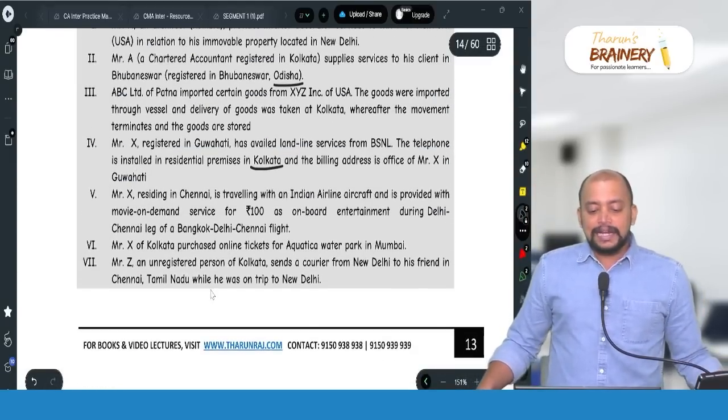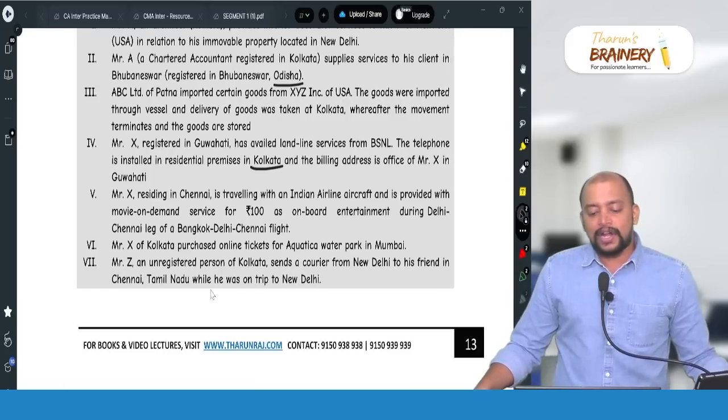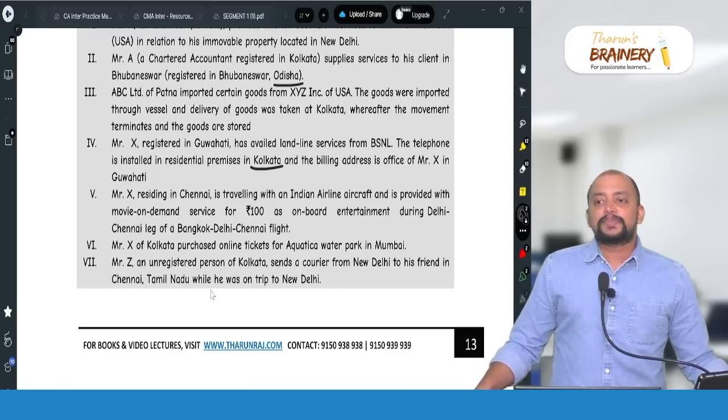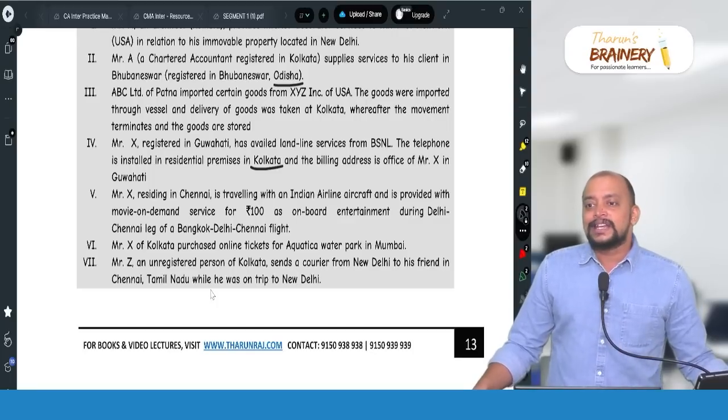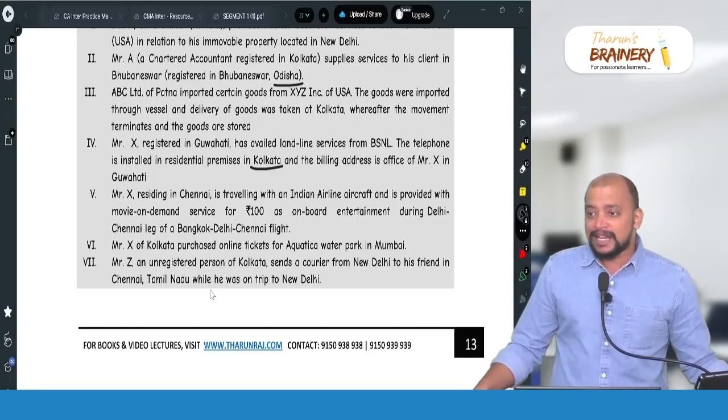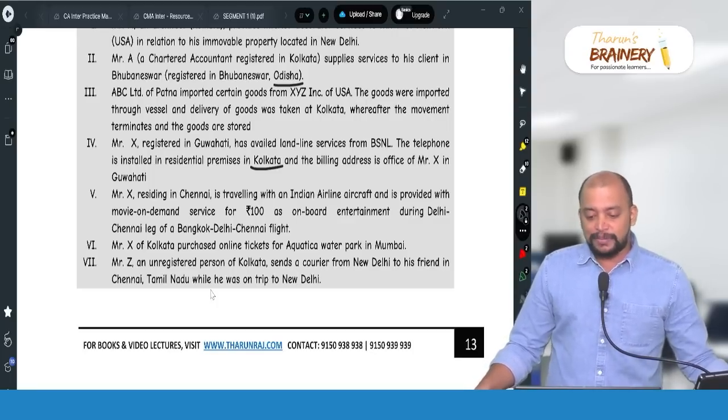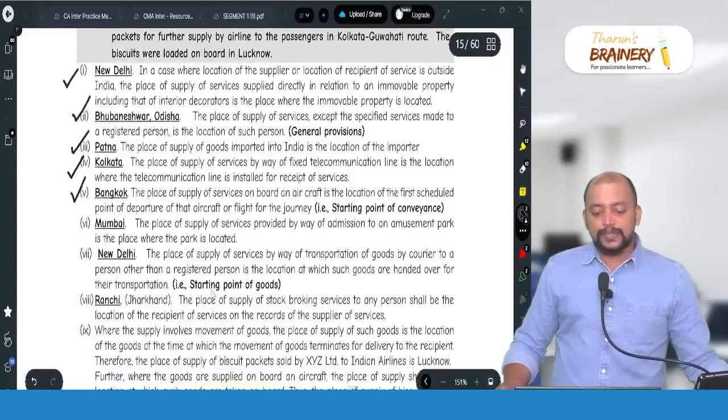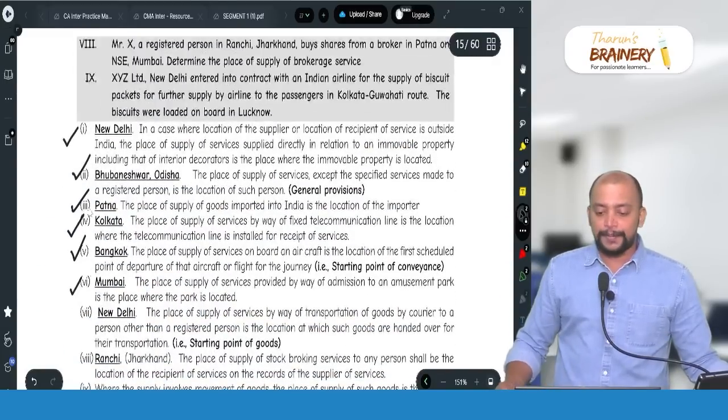Next, Mr. X of Kolkata purchased online tickets for Aquatica Water Park in Mumbai. So as per section 12 as well as 13, in case of admission to an event or place, location of the event or place will be taken as place of supply. So that is Mumbai will be taken as place of supply.